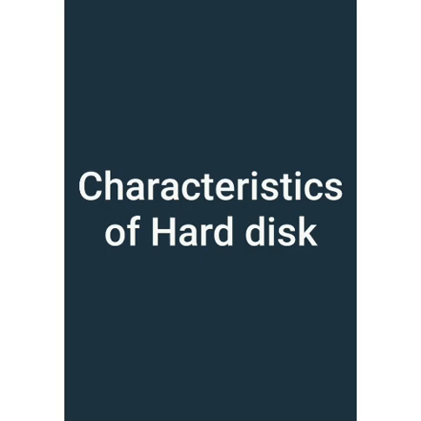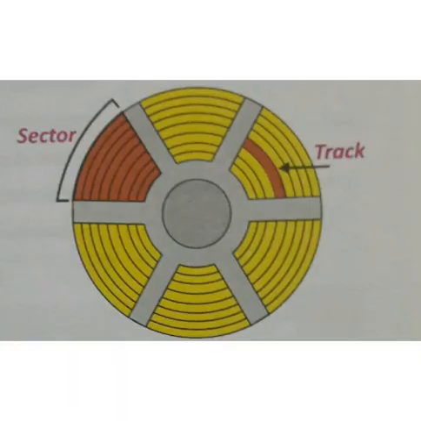Before any data can be read from or written on a hard disk, the disk must be formatted. See, there are three main points: formatting, partition, and defragmentation of the hard drive. All three you need to understand. First, I'll tell you about formatting. What is formatting? Again, I'm repeating one line: before any data can be read from or written on a hard disk, the disk must be formatted.